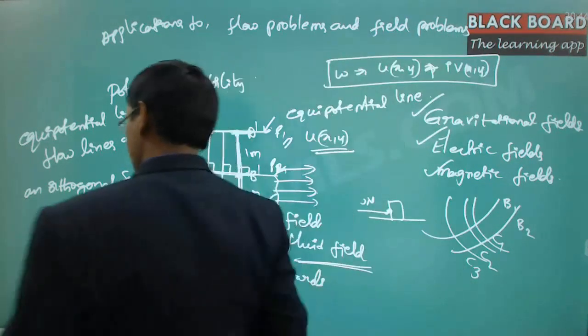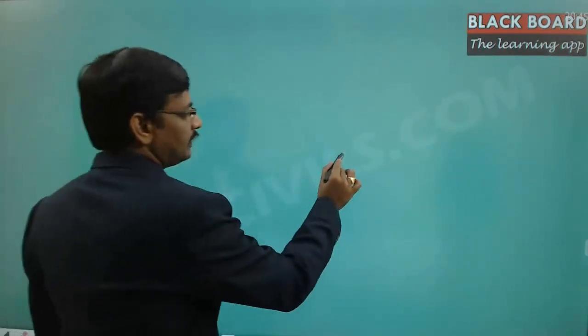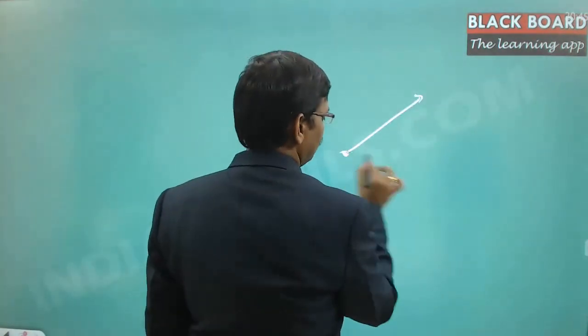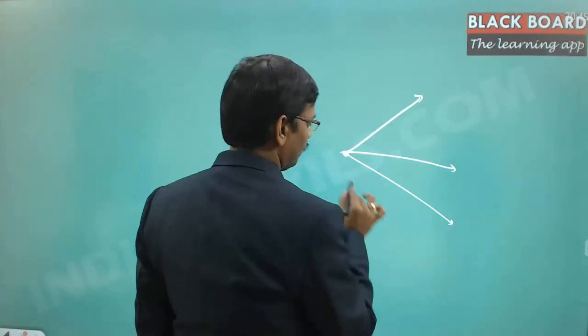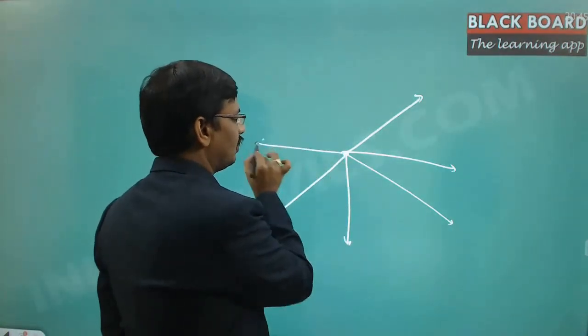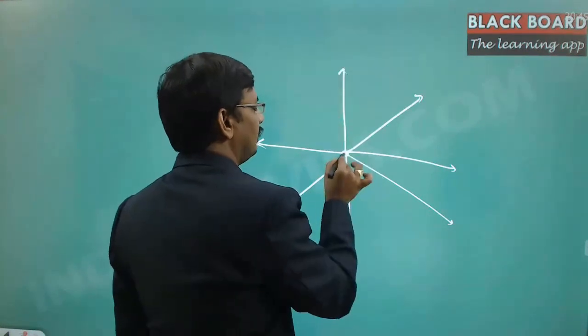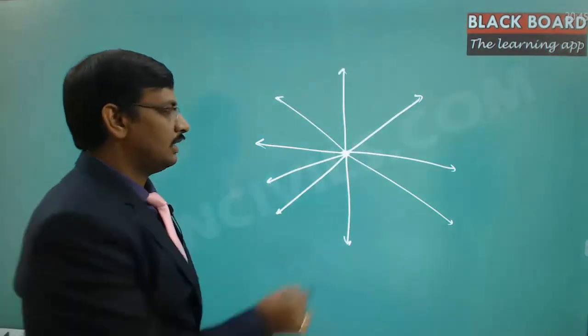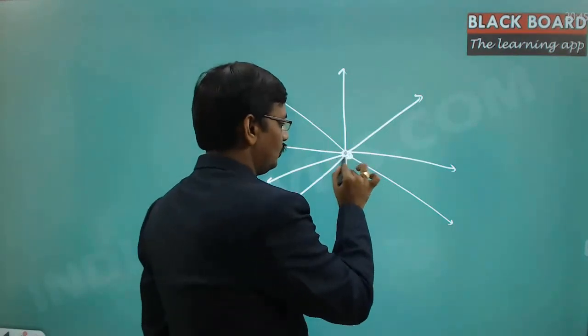Suppose if you take the electric field and there is one charge here, and from this charge the field lines will always come out. The meaning of field lines coming out is, field lines are only imaginary lines. So these are not physically present. But why do we draw these field lines is, here there is a charge of magnitude Q.